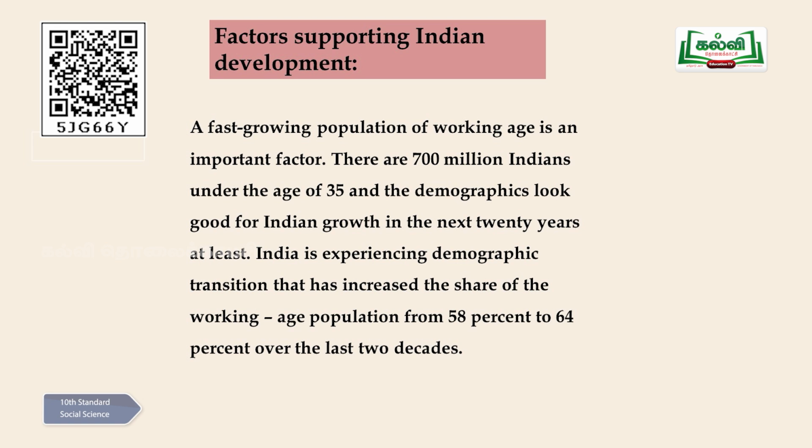So we were explaining the demographic transition. Demographic transition is nothing but the age groups. When we talk about this age group, under the age of 35, there are 700 million Indians who are working, and over the last 2 decades they have shared about 58% to 64%, and they have increased the share of working. Under the age of 35, they started working very vigorously.